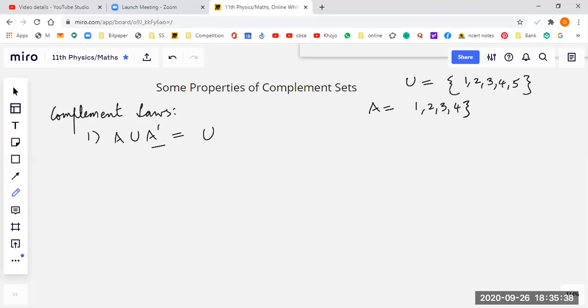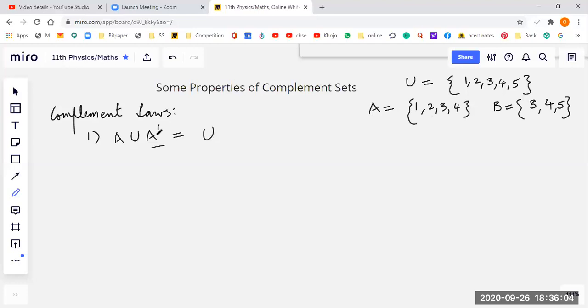Also, let's define B as 3, 4, 5. Now we can see that A is a subset of U, because 1, 2, 3, 4 are members of U, except 5.